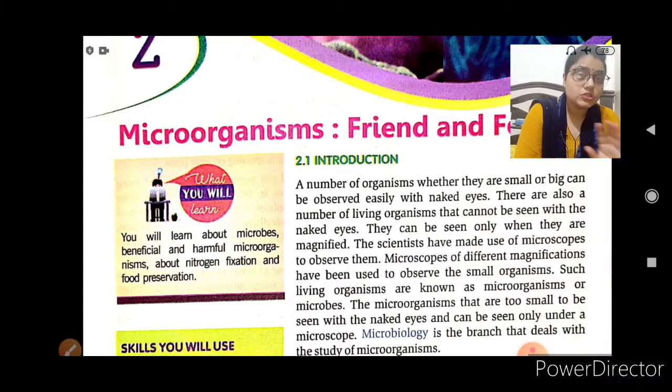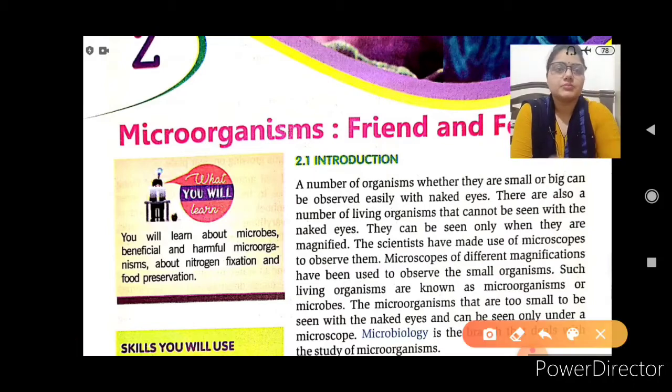And the question answers which I am going to solve in the chapters are the same in the NCERT book as well as in this book, so you should not be confused. The maximum knowledge you are gaining is good, so you will be capable of writing your answers in your own language. Clear?